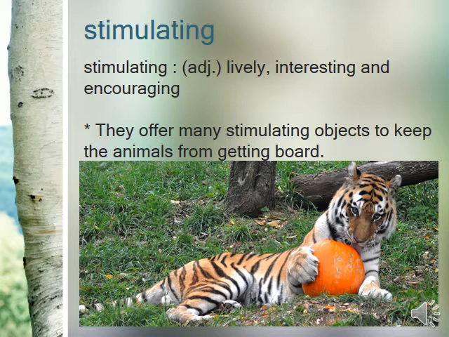Yes, they offer these animals things to play with. So we call them stimulating objects. It means interesting, lively, encouraging.